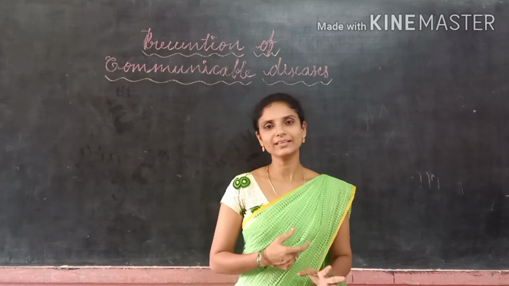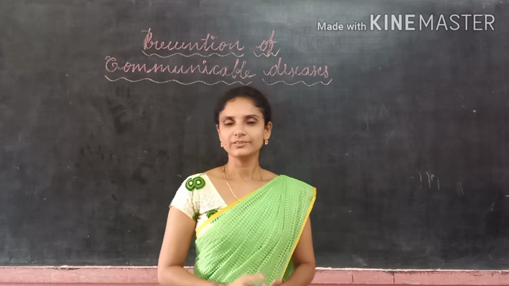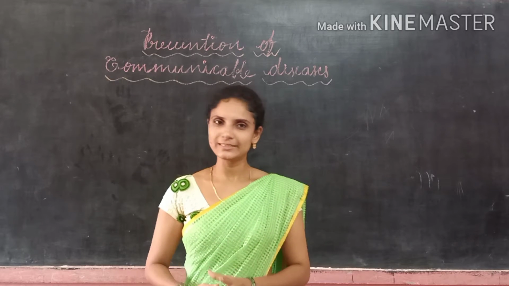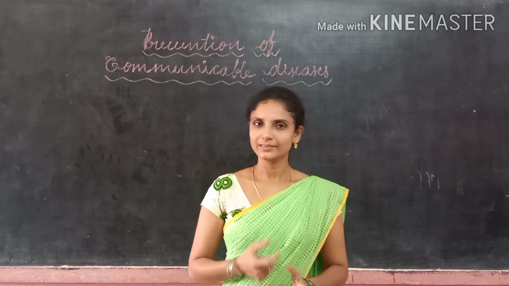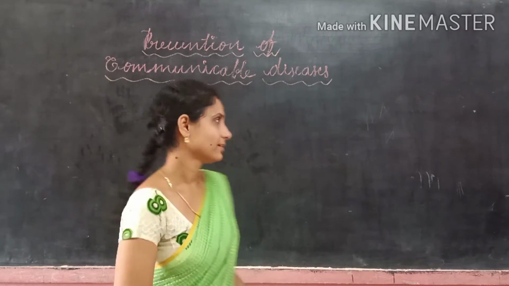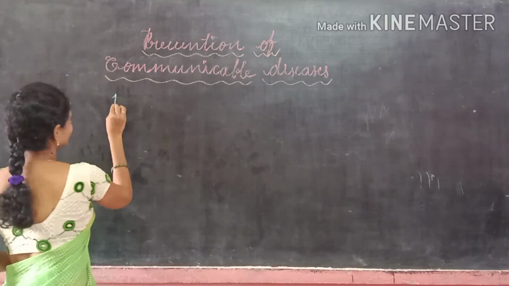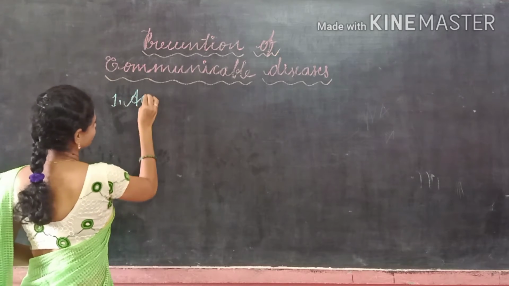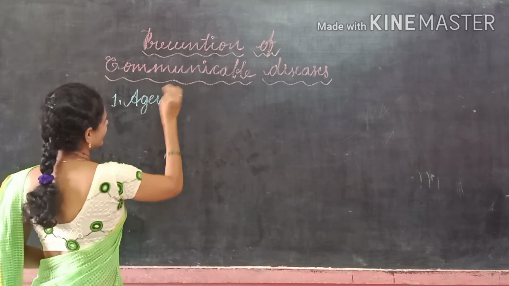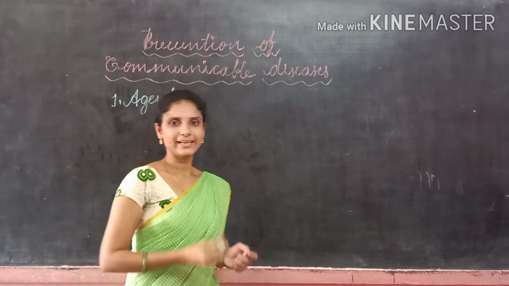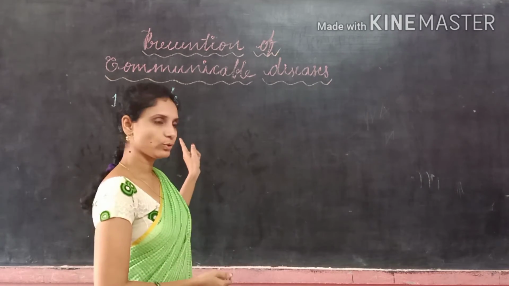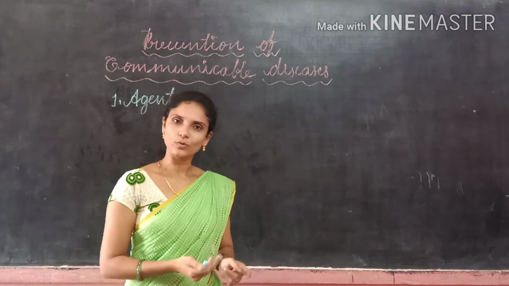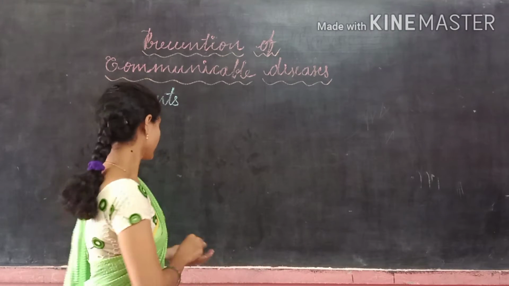And how can we prevent the communicable diseases? First of all, how are these communicable diseases spreading? These communicable diseases are caused by agents. What are agents? Agents are the organisms which cause the disease. It includes bacteria, virus or protozoa.